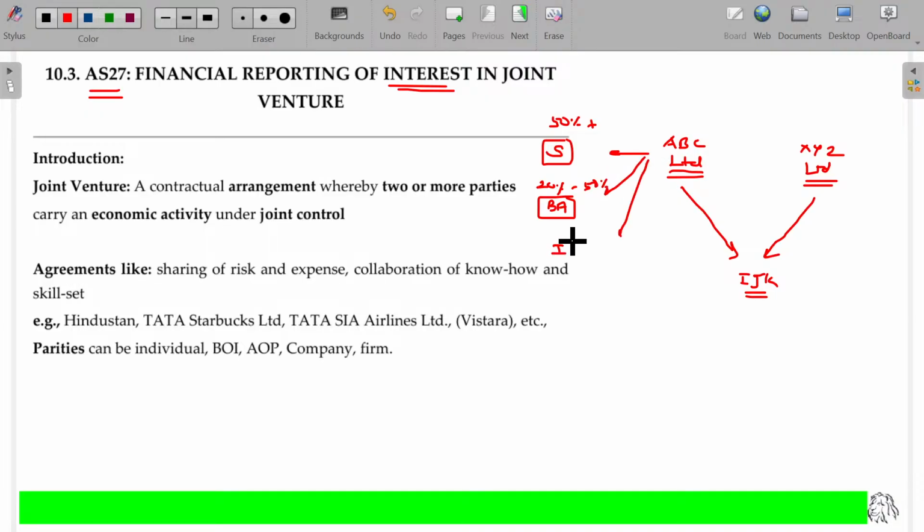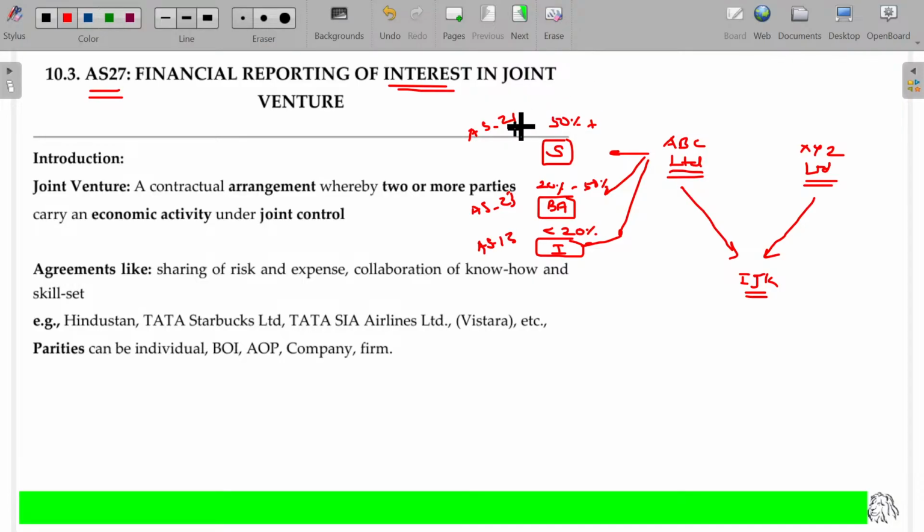Or if you are investing not to control that company, then it's merely an investment. The investment range should be less than 20%. Is that okay? This will be coming under AS number 21. This will be coming under AS number 23. And this will come under AS number 30.